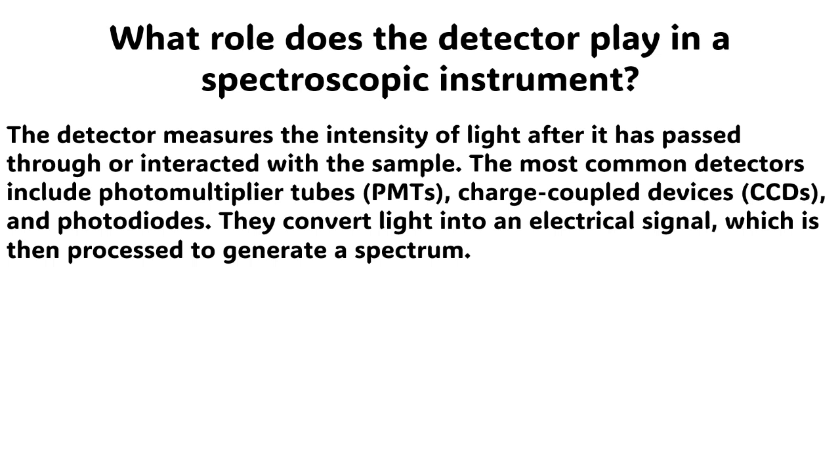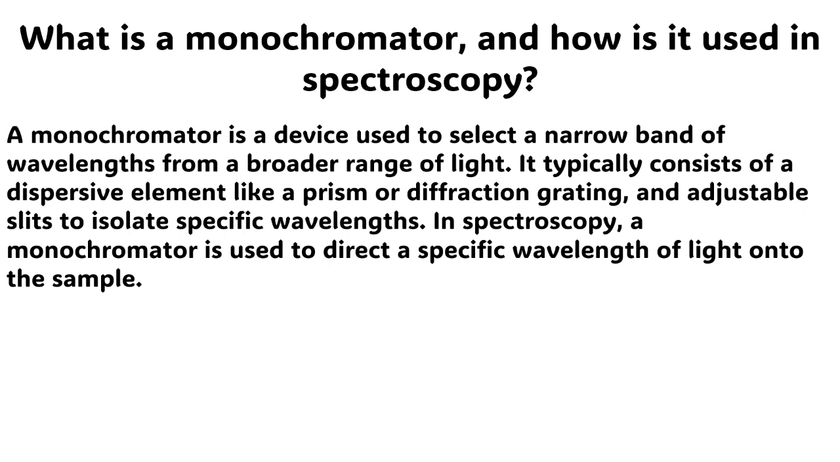The next question is, what role does the detector play in a spectroscopic instrument or a spectrometer? The answer to this question is very simple. The detector measures the intensity of light after it has passed through or interacted with the sample. The most common detectors include photomultiplier tubes (PMTs), charge-coupled devices (CCDs), and photodiodes. They convert light into an electrical signal, which is then processed to generate a spectrum.